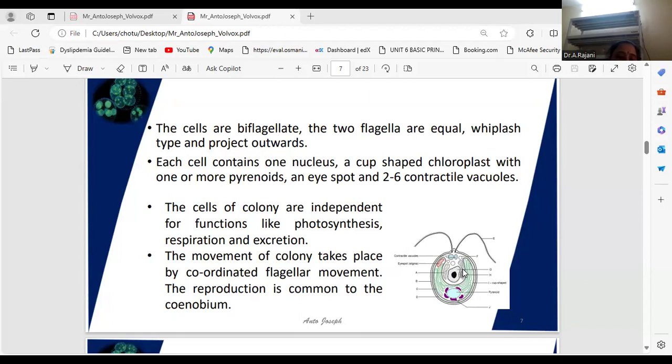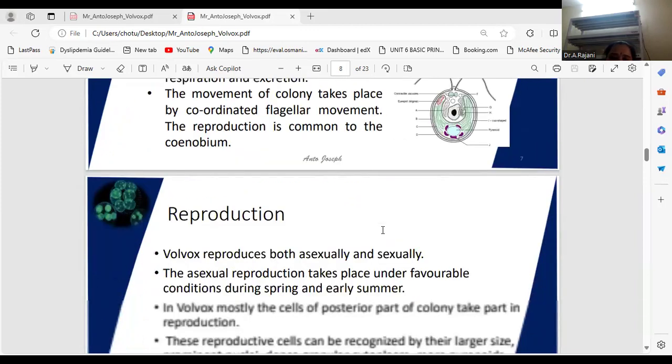It is made up of a colorless, biconvex, photosensitive lens and curved pigmented plates. The chloroplast is what type? Cup-shaped chloroplast, and pyrenoids made up of a central protein core and peripheral starch are also present in the Volvox. This is the cell structure.